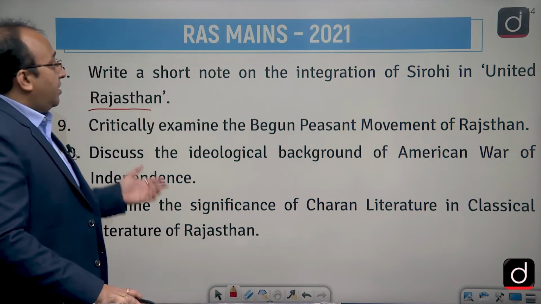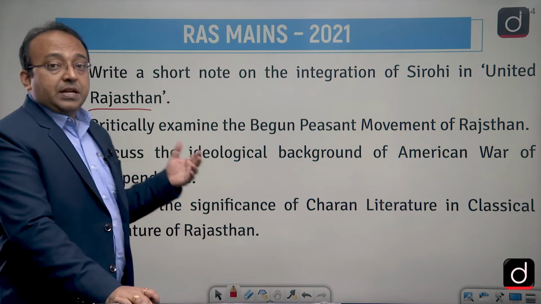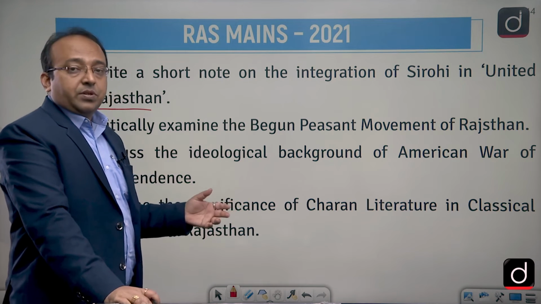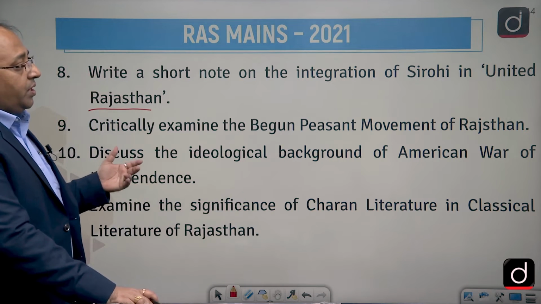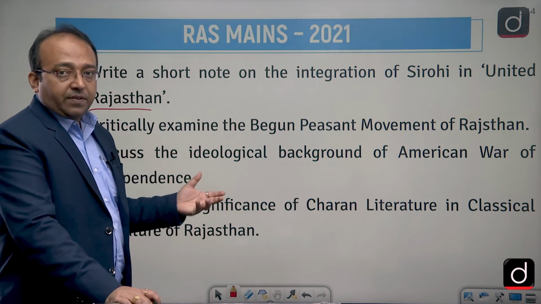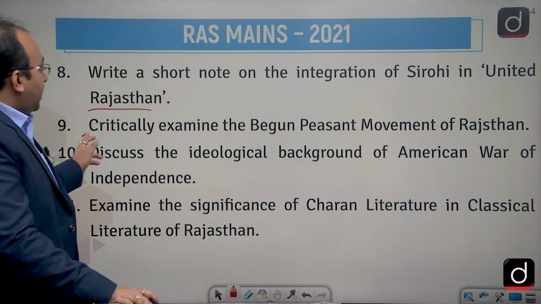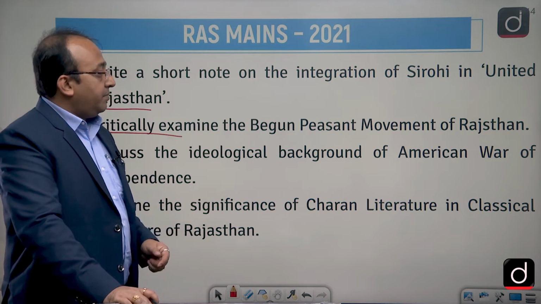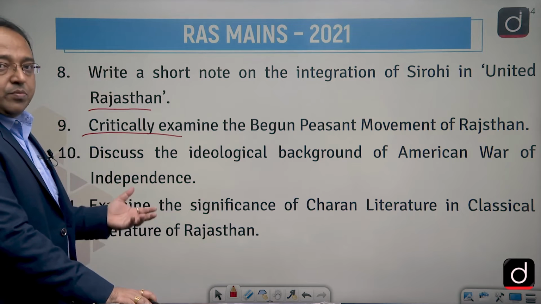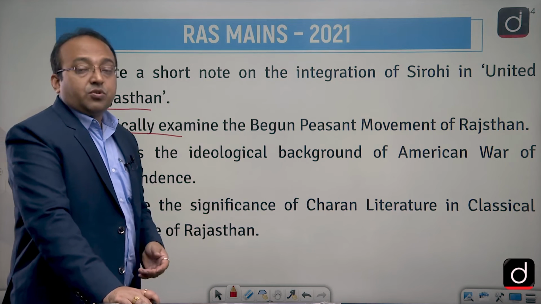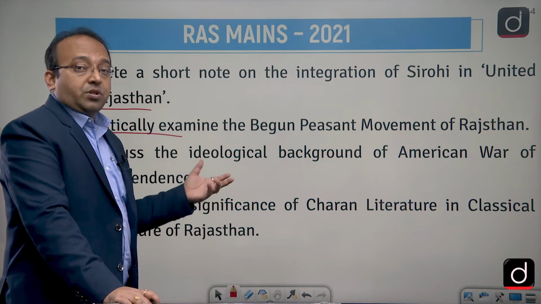So see here, you have been asked a question again from the same topic, which is there as a part of the syllabus, very clearly mentioned. And here you have to highlight the integration of Sirohi in United Rajasthan primarily, in fact. Fine. Then critically examine the Begun peasant movement of Rajasthan. This Begun peasant movement was there. So in that context, I have asked you on the peasant movement of Rajasthan a right question straight away.